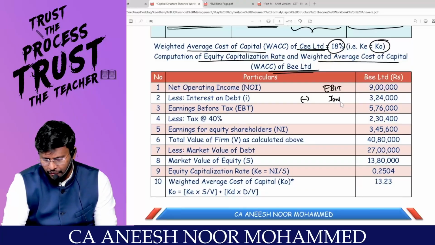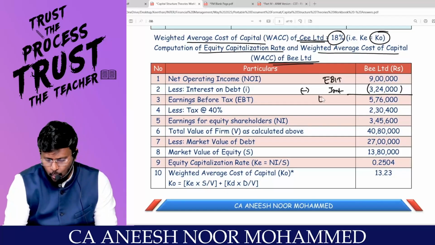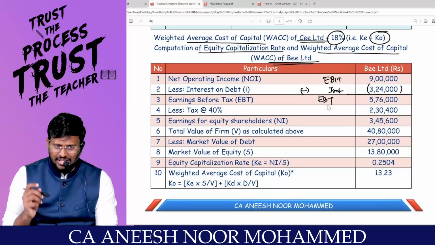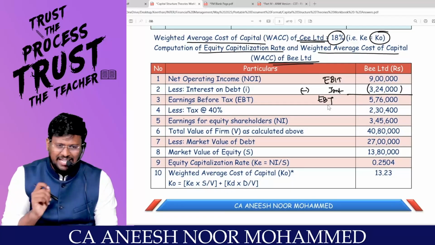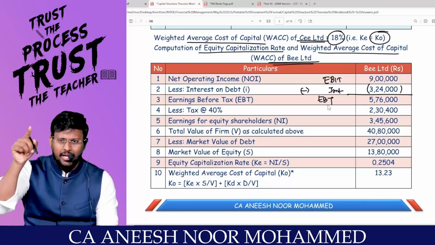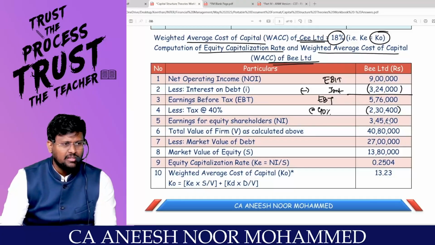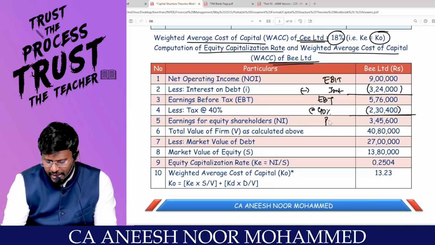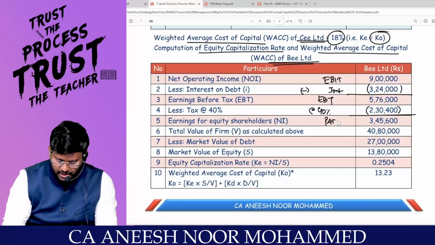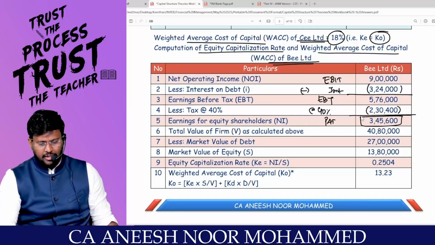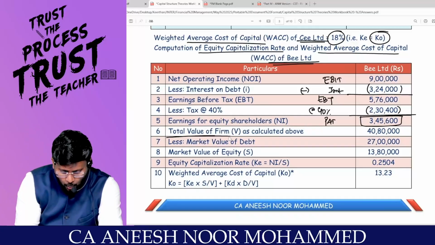Are you able to appreciate, sir? From the EBIT of 9 lakh, if you reduce 3,24,000, what is the earnings before tax? 5,76,000. Is the levered firm liable to pay more tax or less tax? Less tax, because of charging interest. So 5,76,000 into 40% comes to 2,30,400 as tax. So the PAT, profit after tax, is 5,76,000 minus 2,30,400, which comes to 3,45,600. Already we calculated the value of the firm.